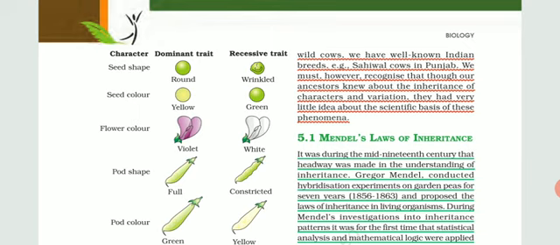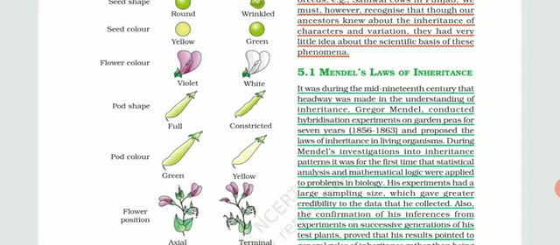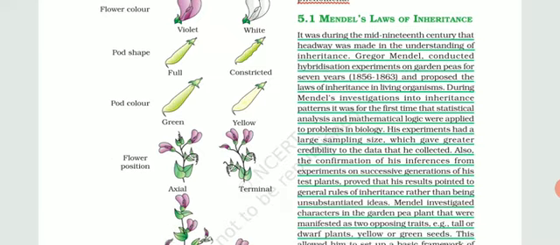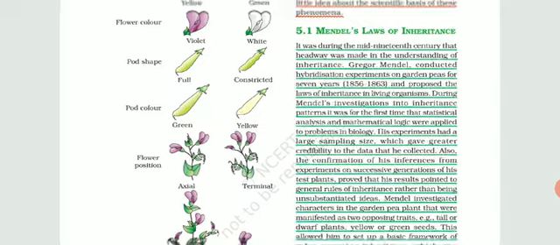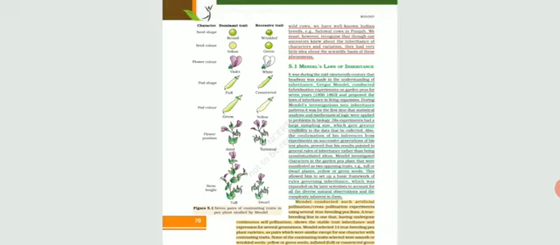Some seeds were fully round and some were wrinkled. Flowers were also varying, also showing contrasting features. Some of them were white, some were violet or purple. Pods, from which we take out the pea seeds, some were full and some had wrinkles on them, called constricted. Few of them were yellow, others were green. Flowers originated at the axial position or the terminal position. So he took out the 7 contrasting features.